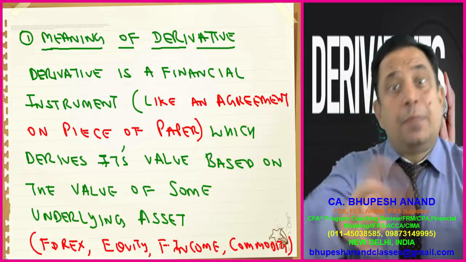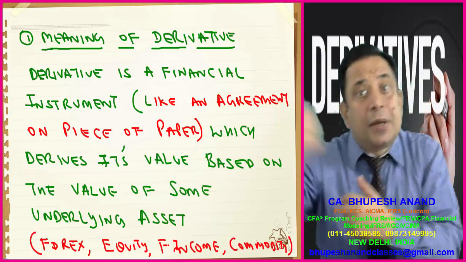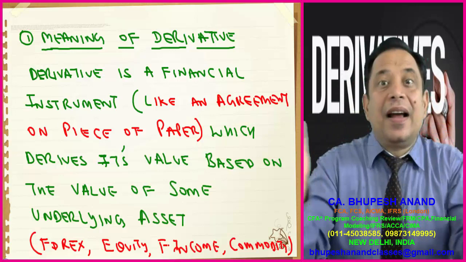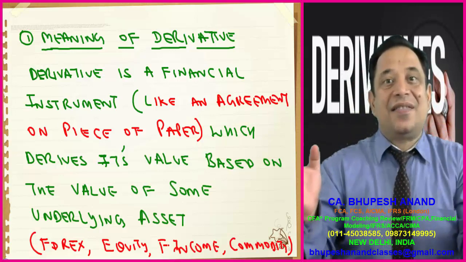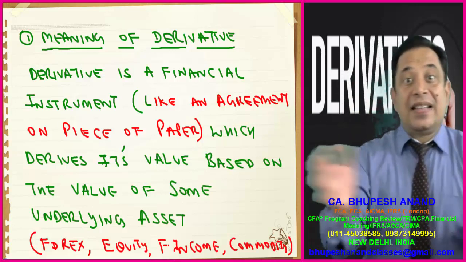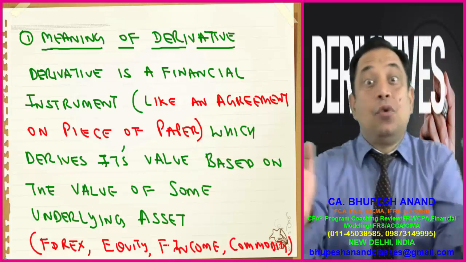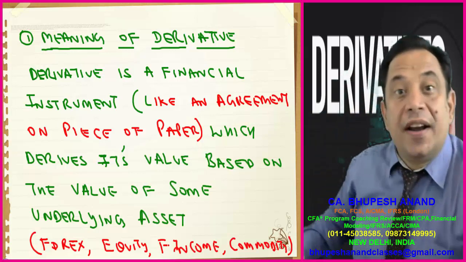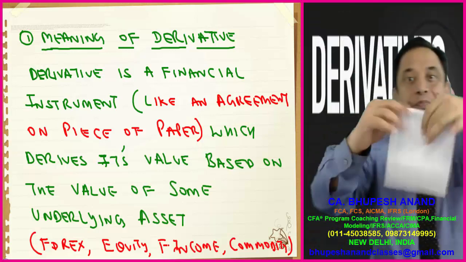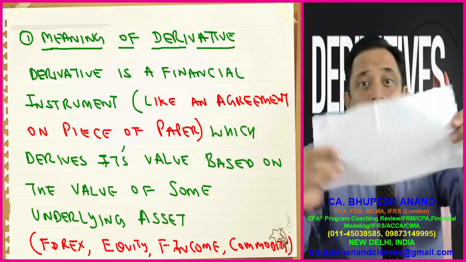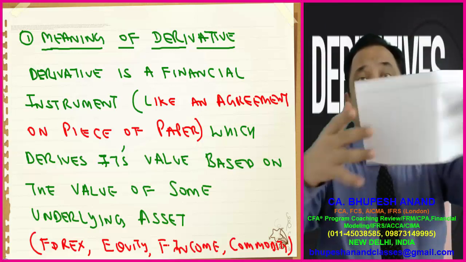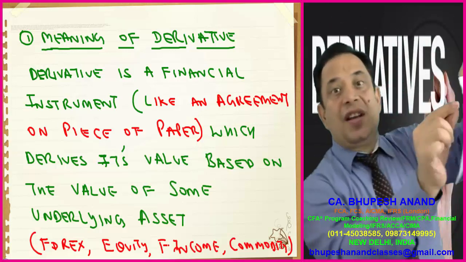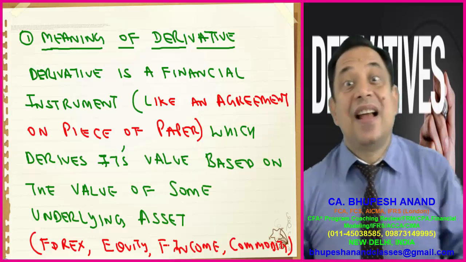The future is also an agreement, but it is traded on an exchange. Option is also an agreement. Swap is also an agreement. So when I say agreement, when I say an underlying asset, counterparties, a price, a future time interval, that agreement is recorded on a piece of paper, and that piece of paper in which there is an agreement is named a derivative.